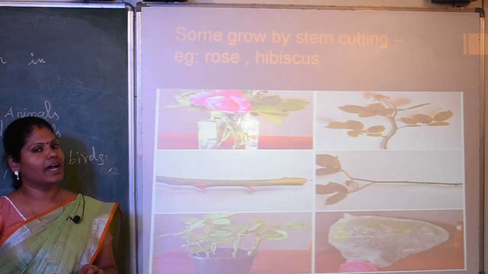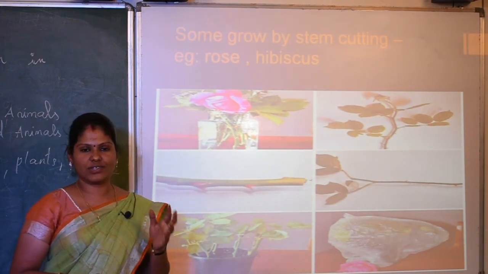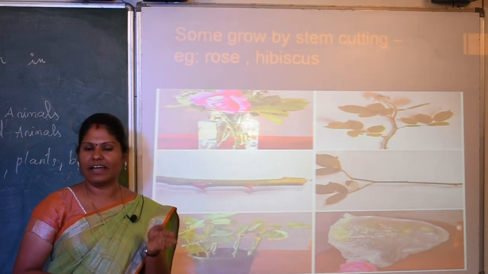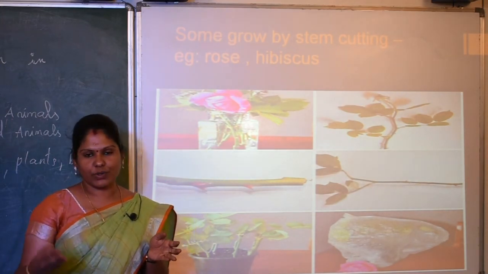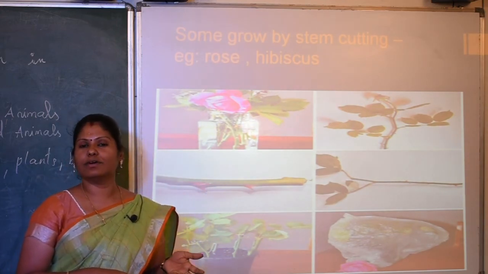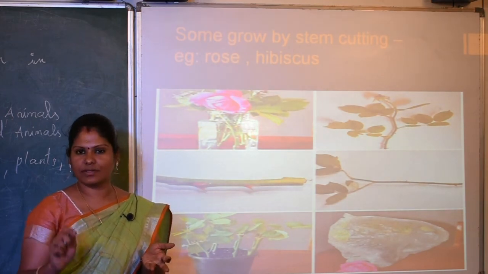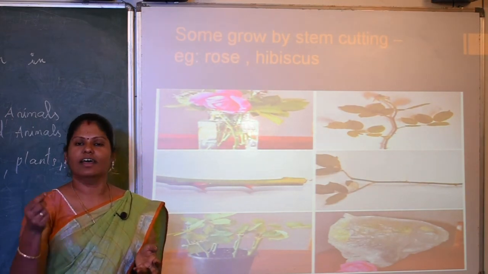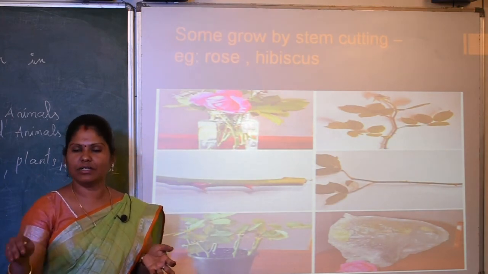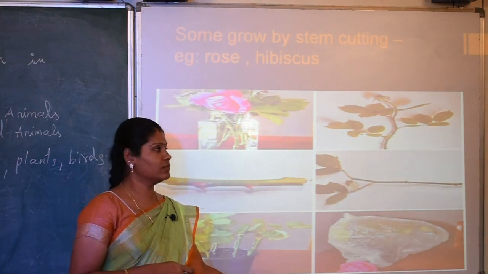Another method of plant reproduction is stem cutting. What is stem cutting? If you take a rose plant, cut the stem of the plant and place it in a pot, it will grow into a new plant. This is known as stem cutting. Can you say another plant that grows by stem cutting? Hibiscus. In the same way, if you cut a part of a plant and place it somewhere, it will grow into a new plant. So some plants reproduce by stem cutting.